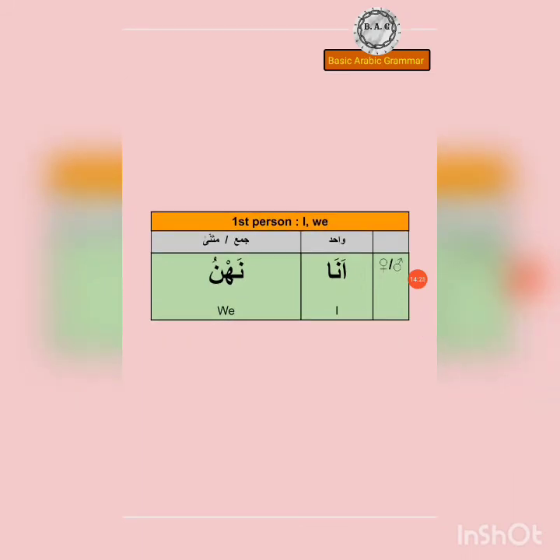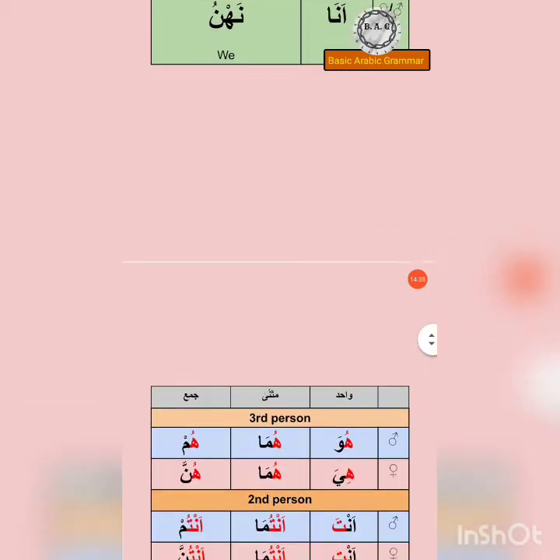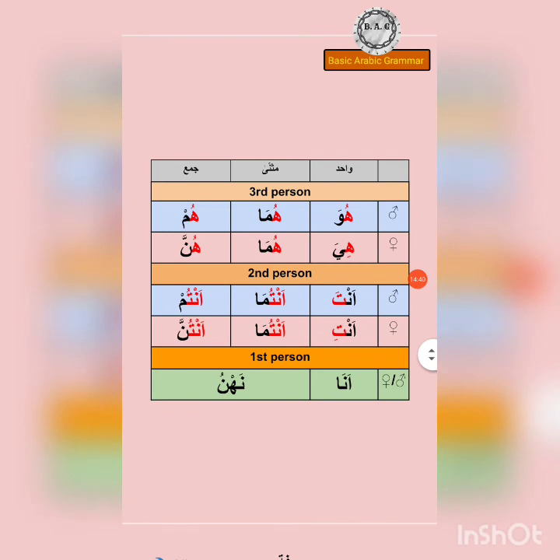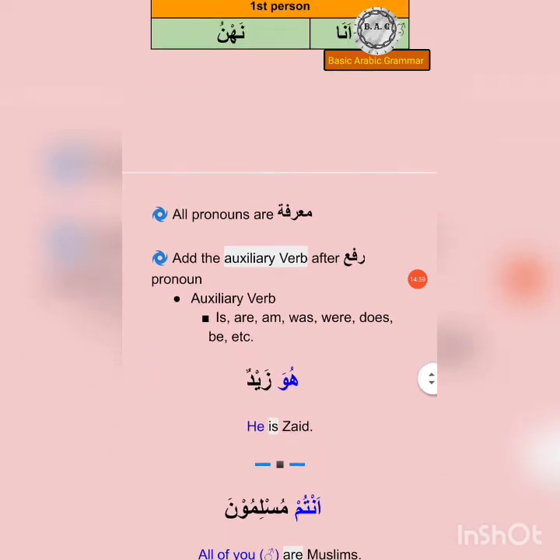And then lastly, we have first person, I and we. We have ana and nahnu. Ana is for I and nahnu is for we. Now this can be jama as well as musanna, so it doesn't really matter. So ana, nahnu. Let's look at it again. And here we go. So we have huwa, huma, hum, hiya, huma, hunna, anta, antuma, antum, anti, antuma, antunna, ana, nahnu. You'll have to practice this chart over and over again a couple of times.